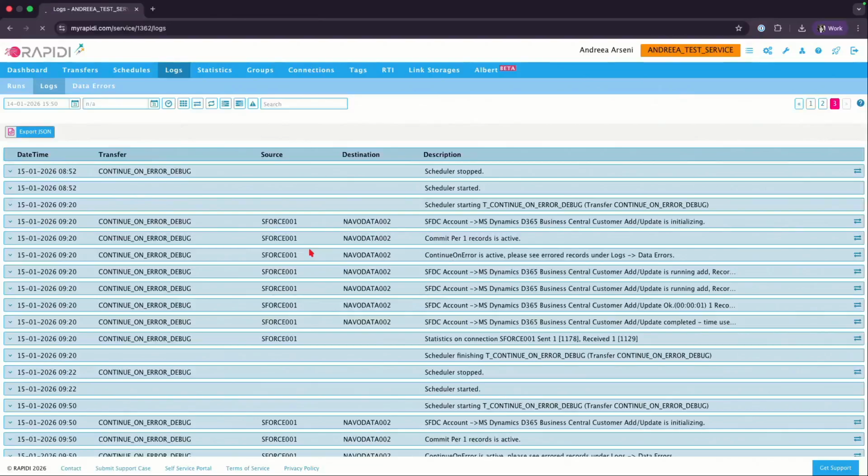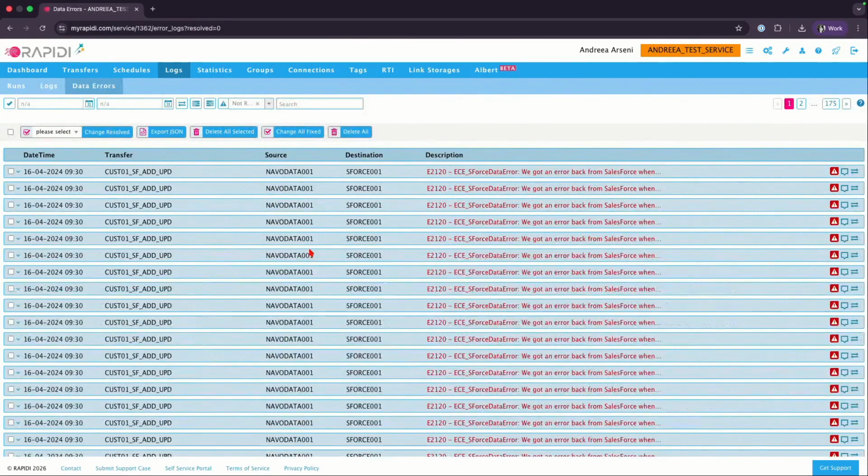And then data errors, which is a very separate place, so to speak. This would be the place where you would see those errors that are coming from transfers where continue on error is enabled. So continue on error is just a functionality that you enable on a transfer so that you skip bad records. So imagine you are trying to create 5 customers. One of them has bad data, so that one will be skipped, sent here, and then the other 4 will be sent to the other system. So this is a place where they are being gathered and they need to be reviewed, obviously, and then data has to be fixed or changes have to be made.